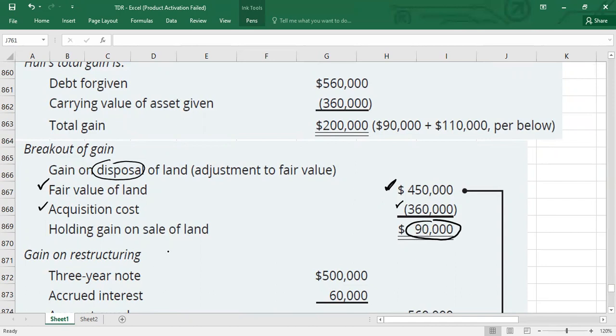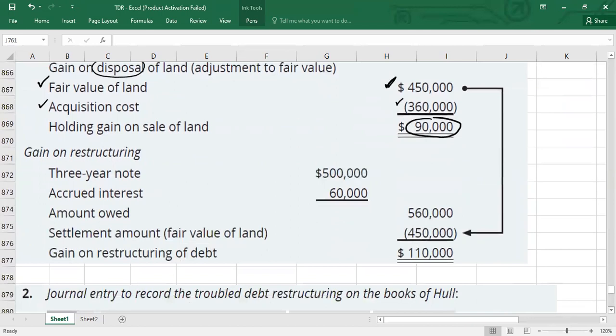Now, guys, we have to calculate gain, because the debtor will always have a gain on restructuring. Now you have to calculate the gain on restructuring. For that, what I need to do, guys, is I need the carrying value of debt, the carrying value of liability. As I already told you, it includes principal amount plus accrued interest. So the total carrying value of debt is 560,000.